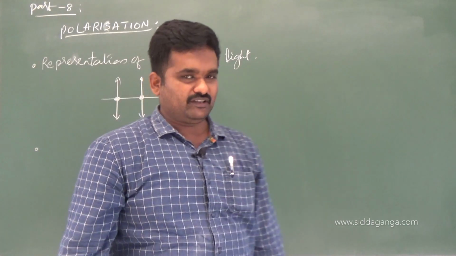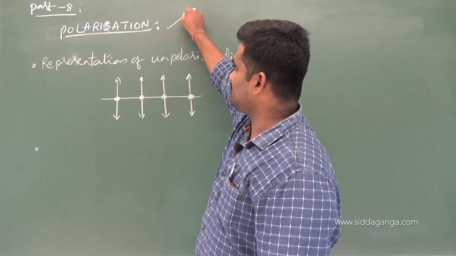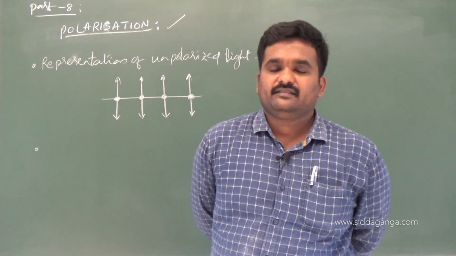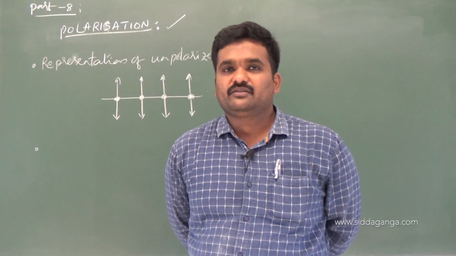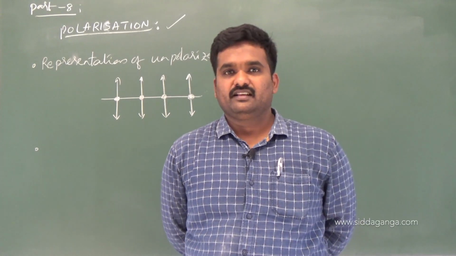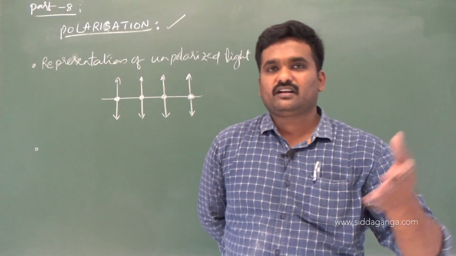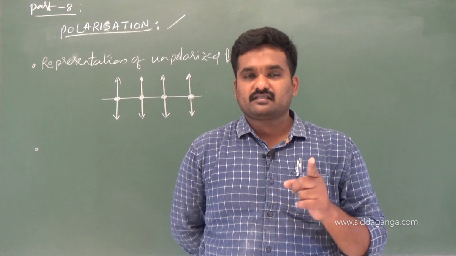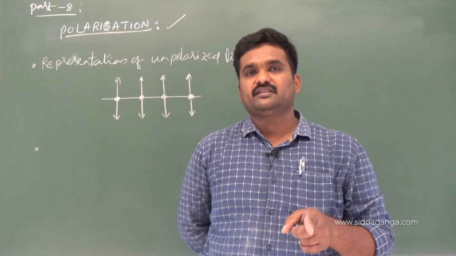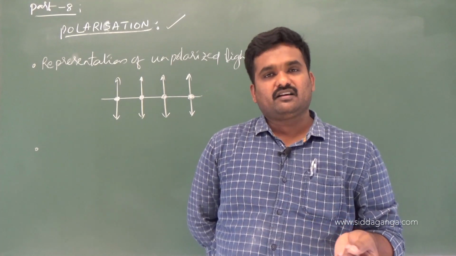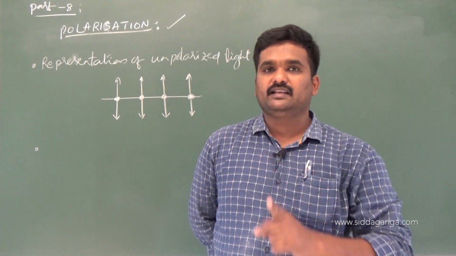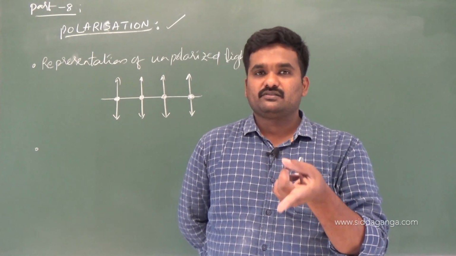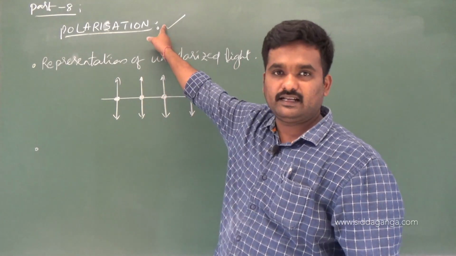So before going for that representation, we will see the definition of polarization first. So what do you mean by polarization? This is the method where particles of the medium are made to confine to vibrate in a single plane. Generally unpolarized light will have the particles vibrating in two mutually perpendicular planes. Somehow if I remove one of the planes of vibration, then we are confining the particles to vibrate in a single plane. Then that particular light we call polarized light.